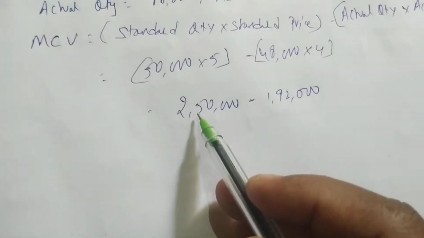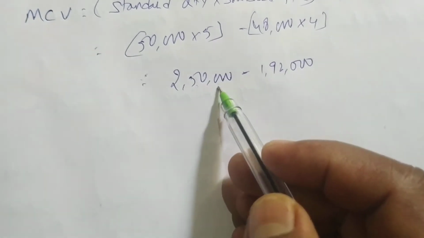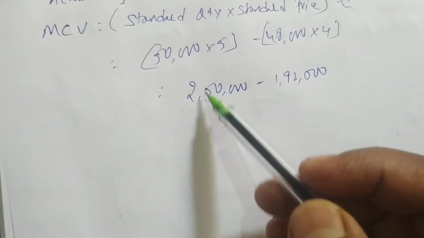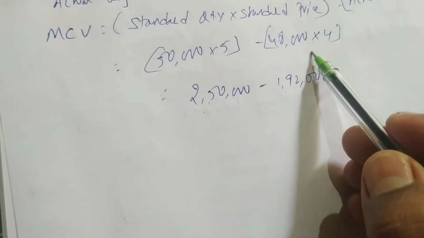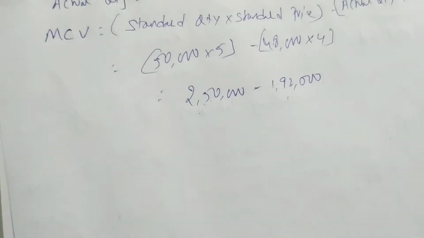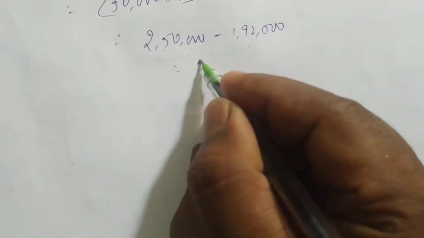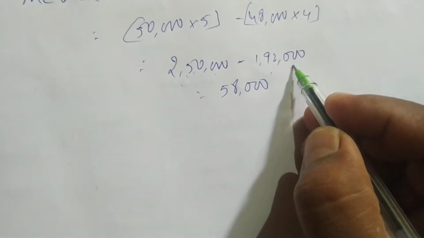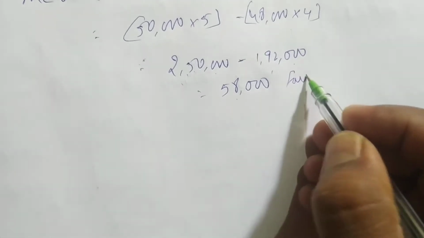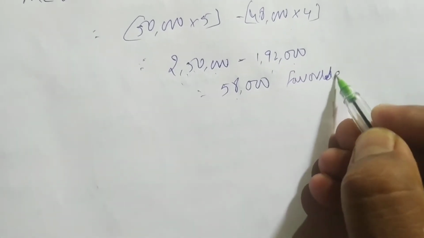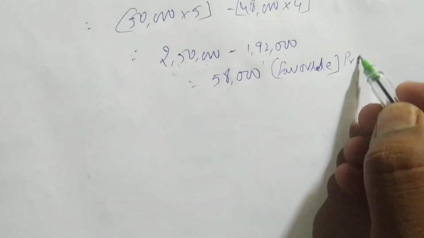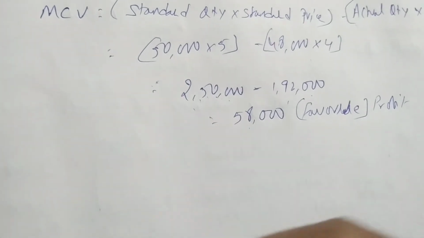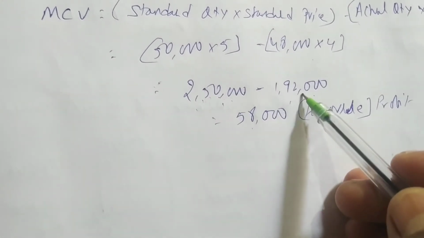The company is saying to incur expenditure of 2,50,000. Standard means fixed by the company. The company is saying to incur expenditure of 2,50,000, but they have incurred expenditure of only 1,92,000. Means how much extra can they save? They saved 58,000. The answer is positive. Actually they have spent 1,92,000. So 58,000 is favorable. Favorable means profit. They saved some money, right? They saved 58,000 rupees.